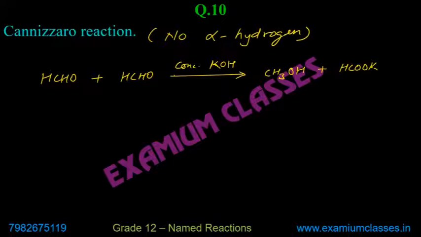Condition you need to remember: no alpha hydrogen and concentrated KOH. In case of aldol condensation or cross aldol condensation, alpha hydrogen must and dilute alkali, dilute KOH. Here, no alpha hydrogen, concentrated KOH. Now you know that apart from methanal, if aldehydic group is on benzene, then also there is no alpha hydrogen.